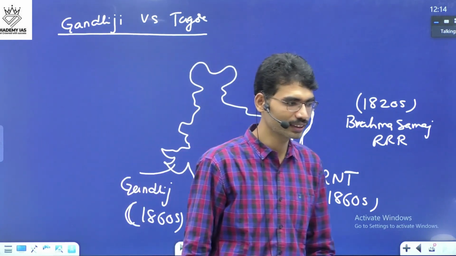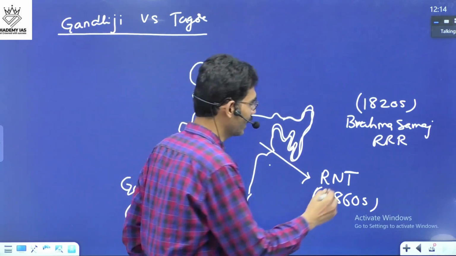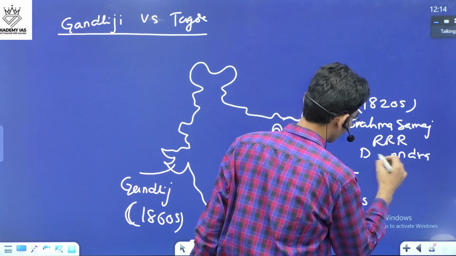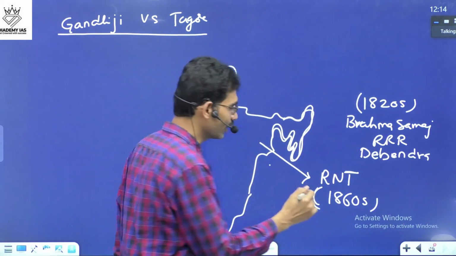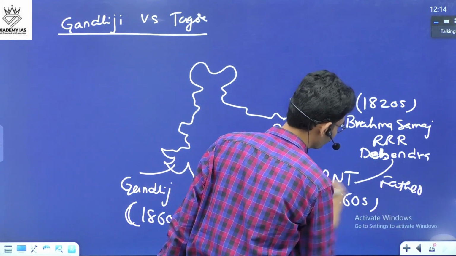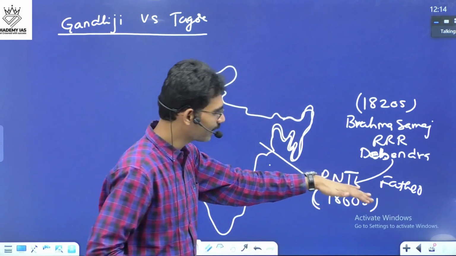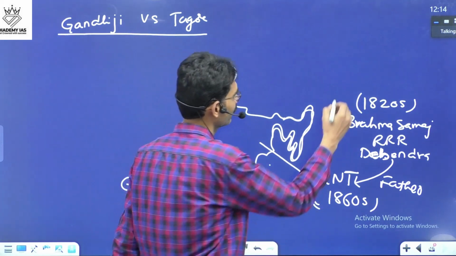Do you know who he is? Debendranath Tagore. And Debendranath Tagore is the father of Rabindranath Tagore.